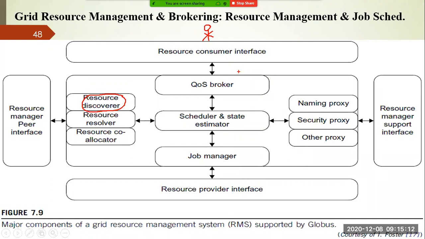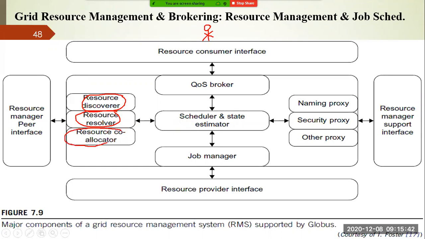And last is the resource resolver. You can see here the resource resolver routes the job to the remote RMS. Suppose you want to run a particular application in your RMS, but you want to send some other jobs to another RMS, then the resource resolver is going to send that to another resource manager, or other resource management system, right?